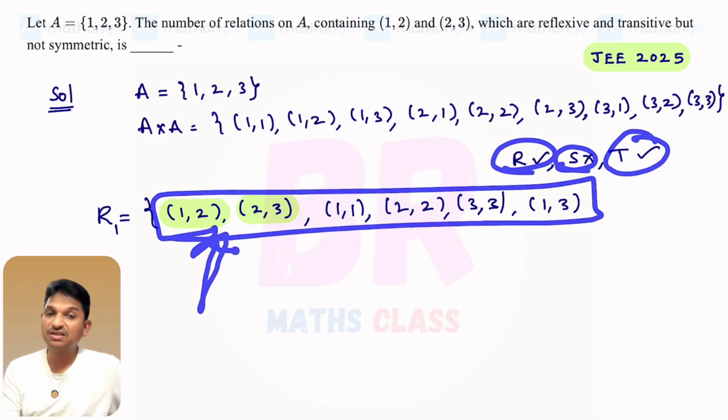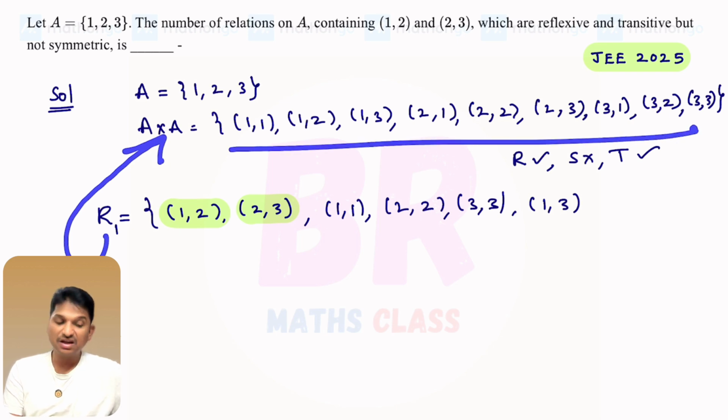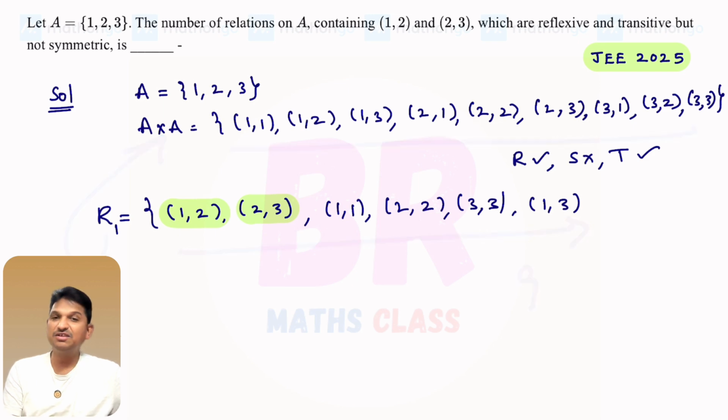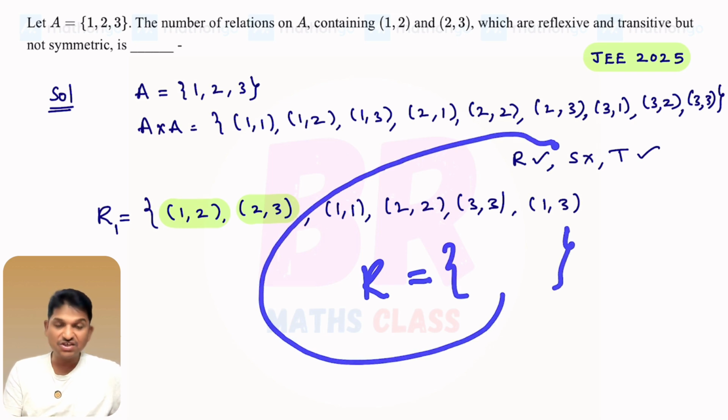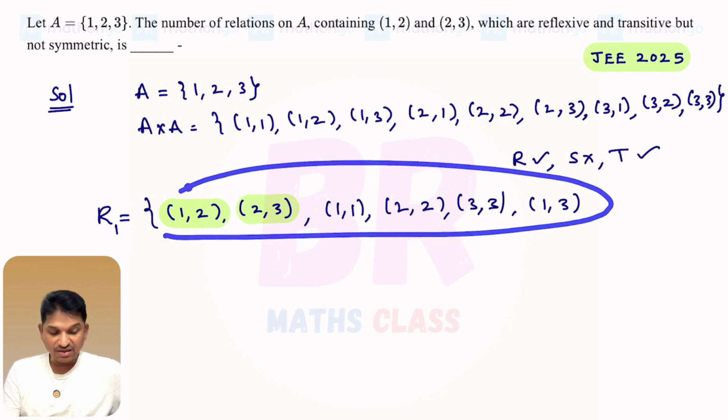Number of relations they are asking now. Whatever relations you write, in that all these things are a must. I hope you are understanding, right? R1 is what? R1 is a subset of A cross A. A cross A contains how many elements? 9 elements. In these relations also, whatever you write, it contains 9 elements maximum. You won't get any example of a relation which contains 10 elements and satisfies this condition, right? So try to understand whatever relation you write. This is the first relation I am giving. They are asking the number of such relations possible. In that, these things are a must.